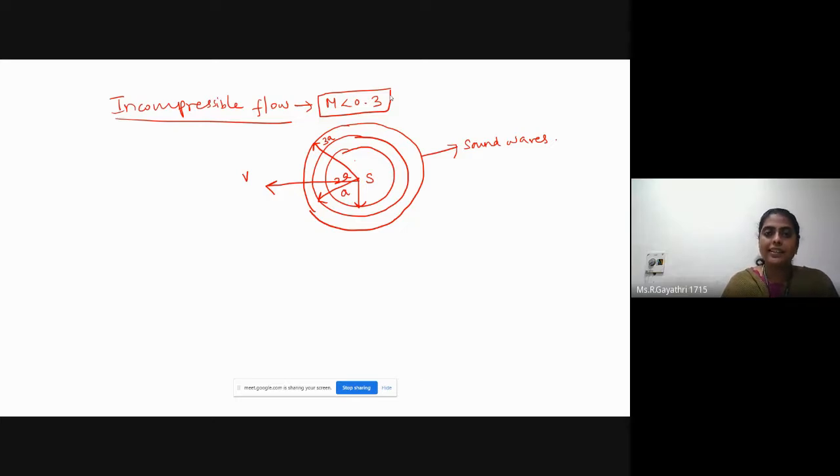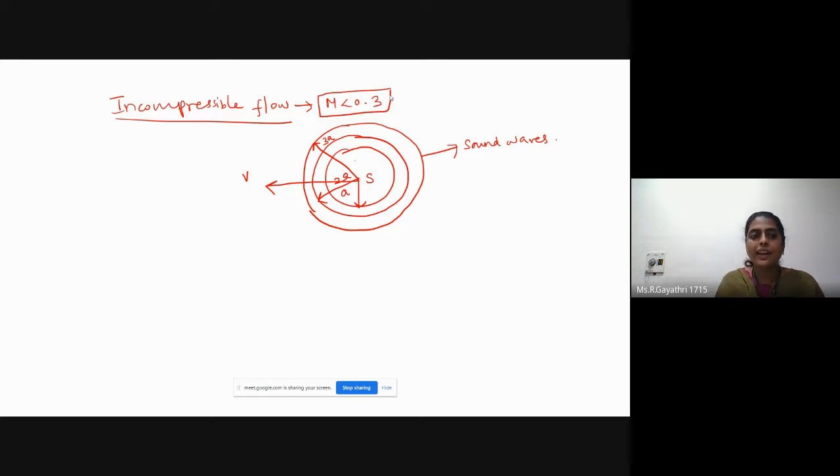Liquids that are below 1000 bar can be considered as incompressible fluid. Any liquid under less than 1000 bar pressure can be considered as incompressible fluid.